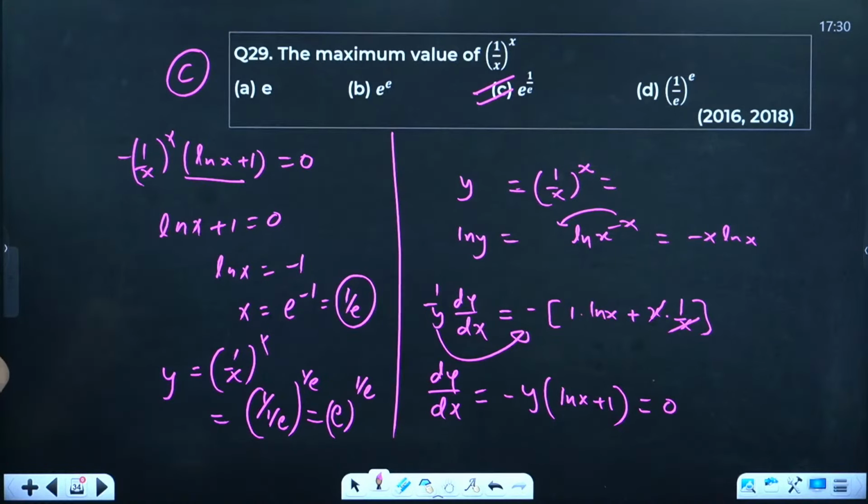Explain 20th? Okay, Shravya, I'll explain that. Yeah, C is correct.